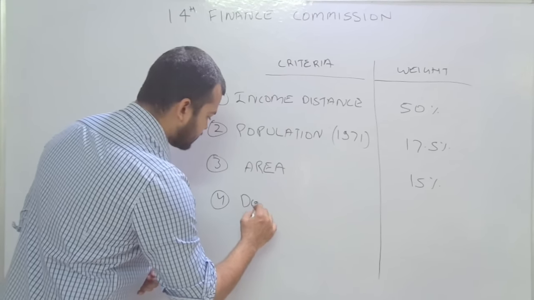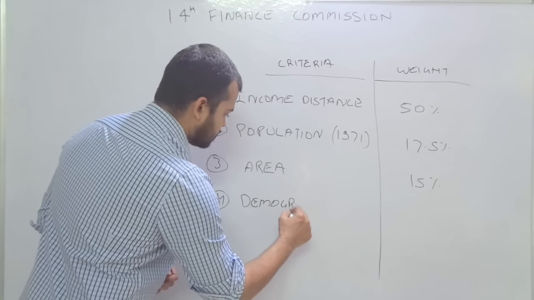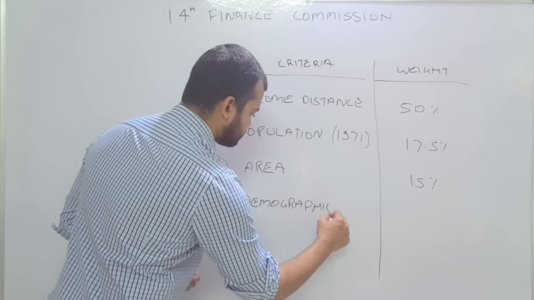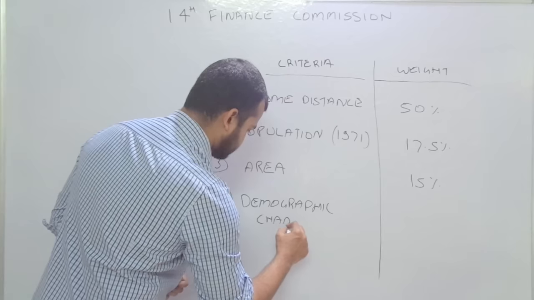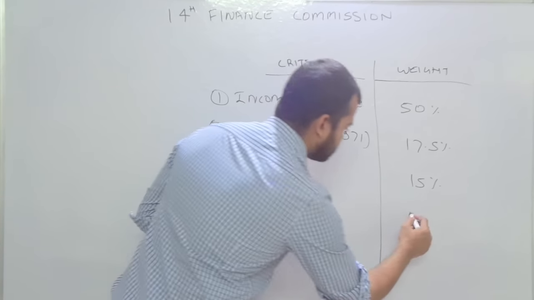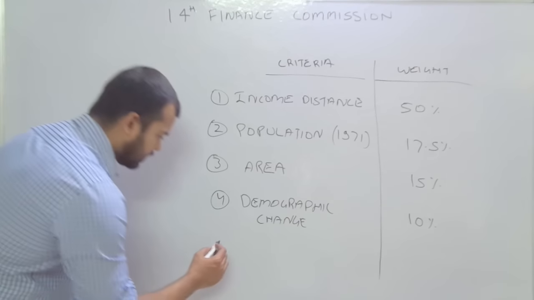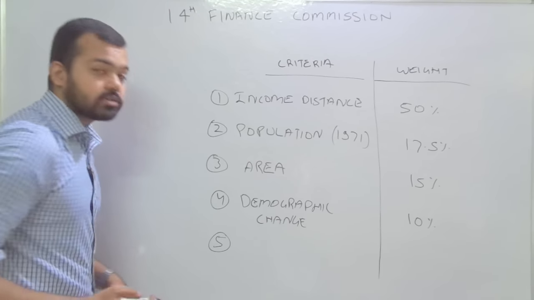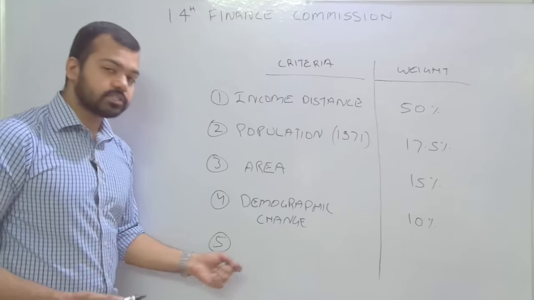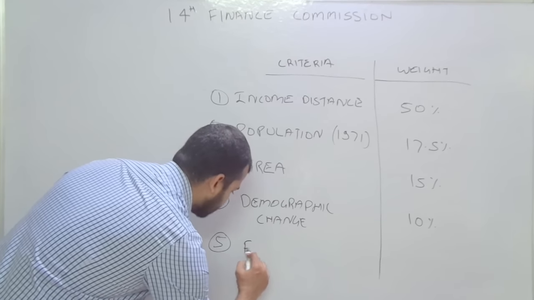The fourth one is demographic change. This Finance Commission gave 10% weightage to demographic change. And the last, that is for the first time any Finance Commission introduced this, is forest cover.